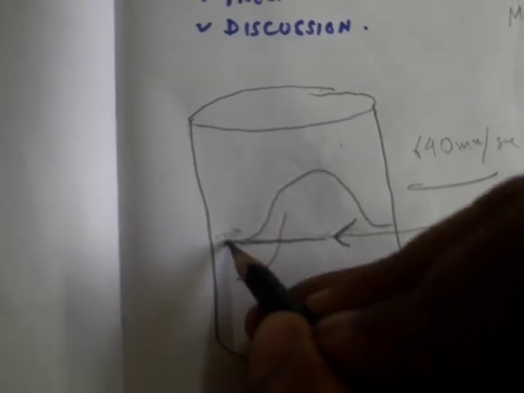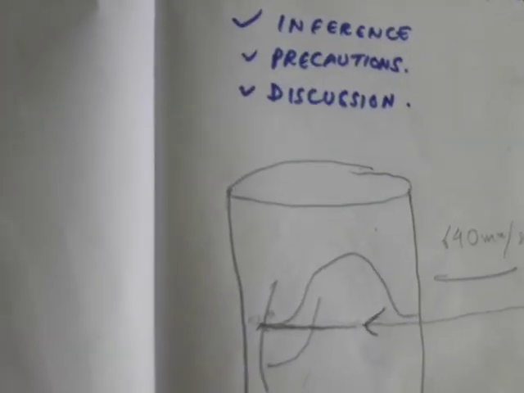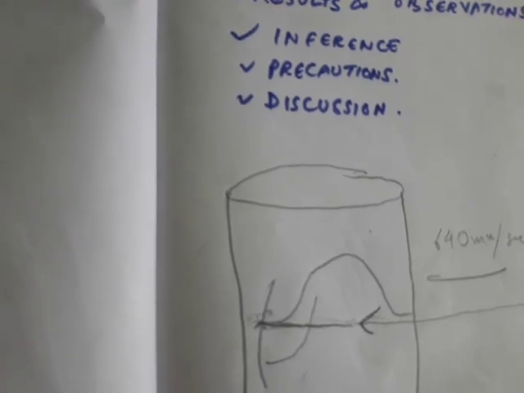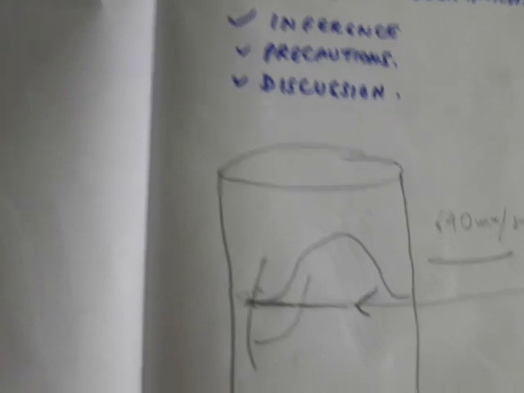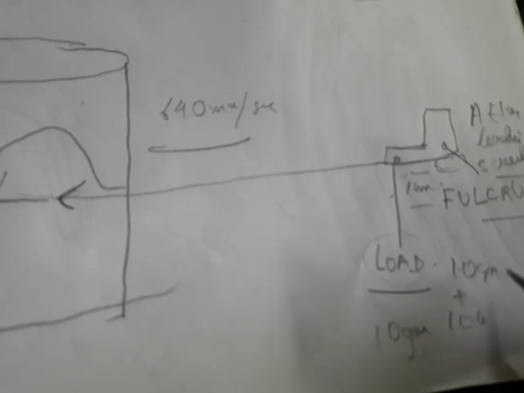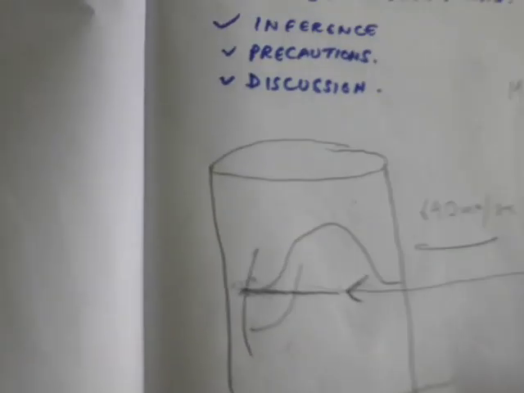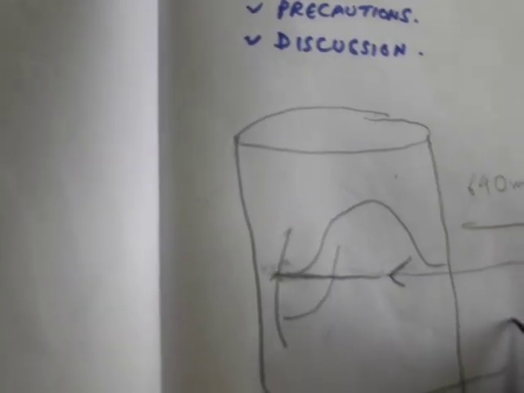Suppose this is the point of stimulation, we will mark it. Now without changing the point of stimulation or strength of stimulus, we will add 10 gram. Previously we started with 10 gram, so that is a total of 20 gram, and then we will record it and see how the curve looks.